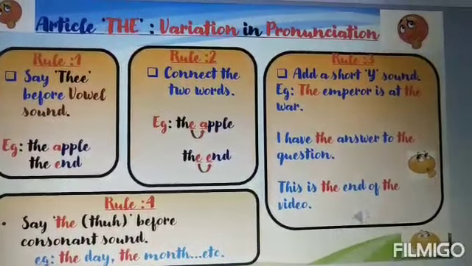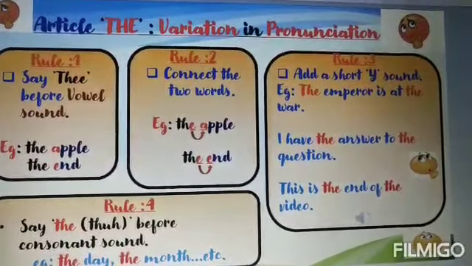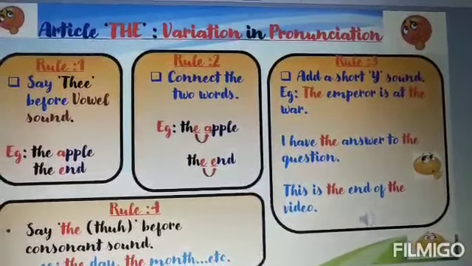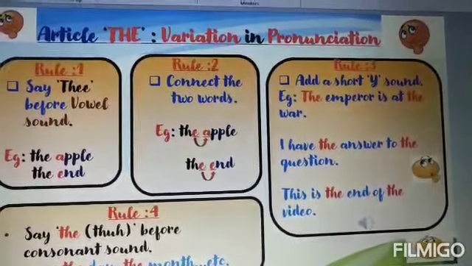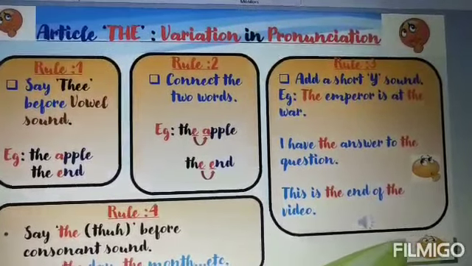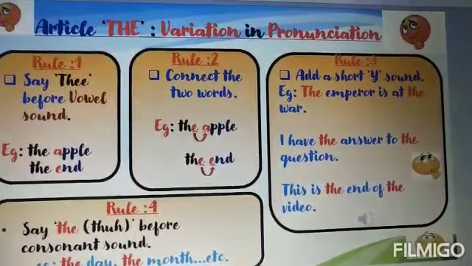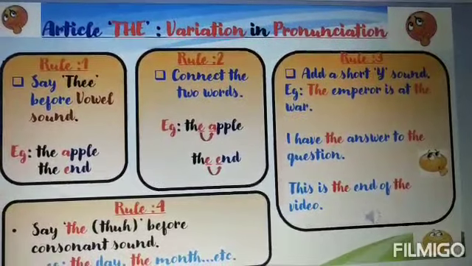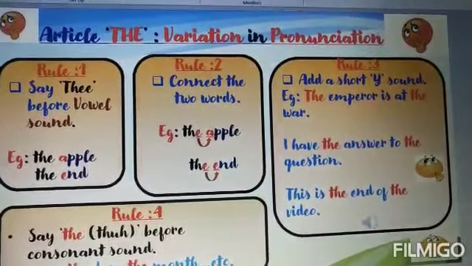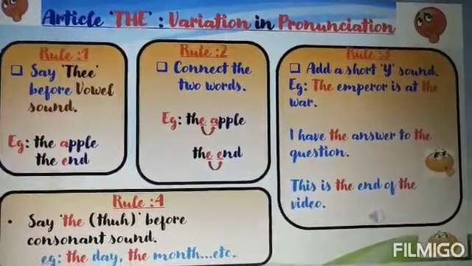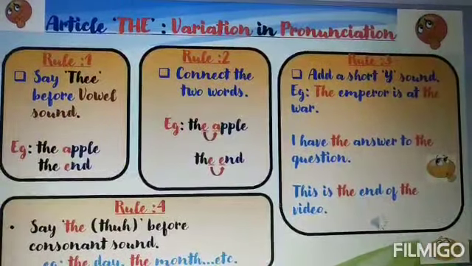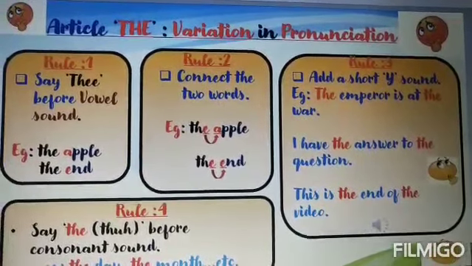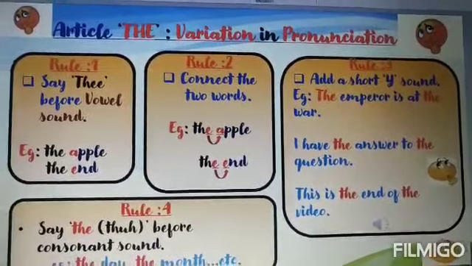Next, rule number 3. Add a short Y sound. For example, the emperor, the answer, the end. I have added a little Y sound when I started pronouncing these words. Now let me read out the sentences for you. The emperor is at the war. I have the answer to the question. This is the end of the video.